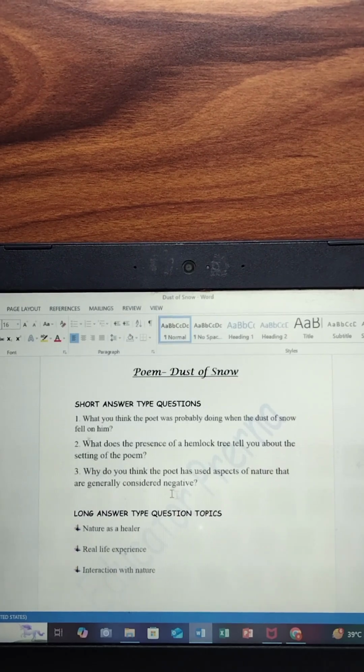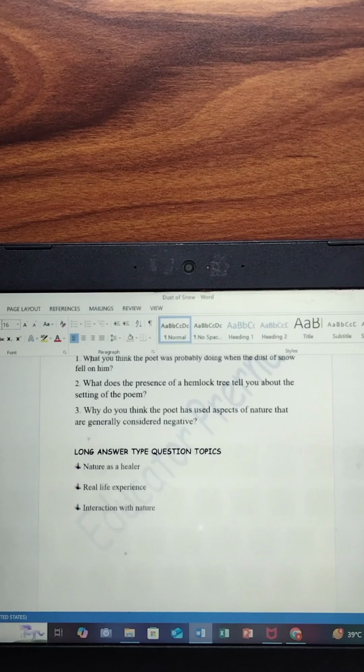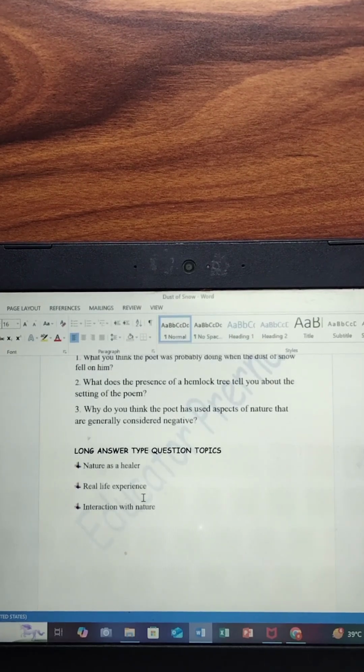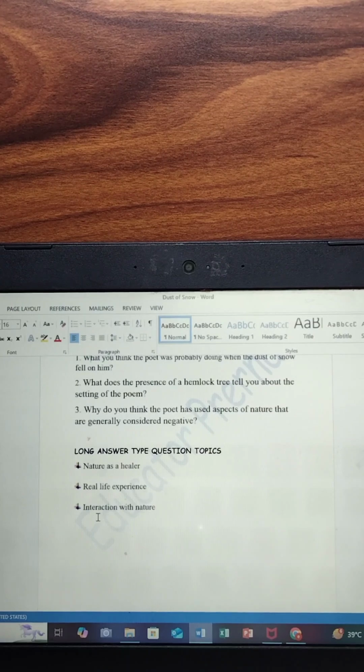Then long answer type question topics could be nature as a healer, some real life experience like the one given in your NCERT book, or interaction with nature. That's about it from this poem. It's a very simple poem yet has a very deep meaning, and Robert Frost poems are known for this only, that the kind of meaning that they deliver about life, it is truly an overwhelming experience reading his poems.